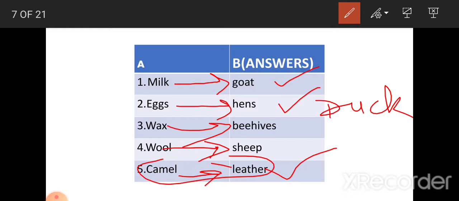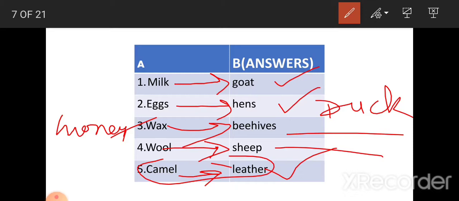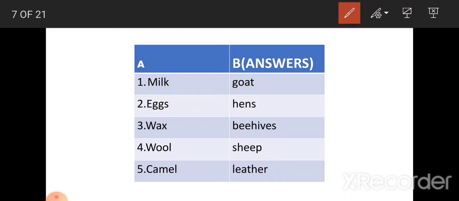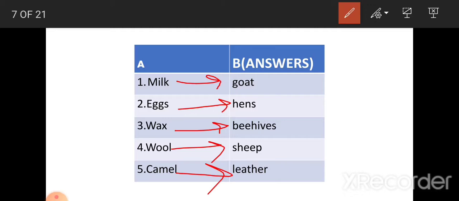Wax and honey both are given by beehives. Wool is given by sheep. Camel gives us leather. Where do we get leather from? Camel. Once again I am making you do it. Milk, goat, eggs, hens, wax, beehive, wool, sheep, camel, leather.